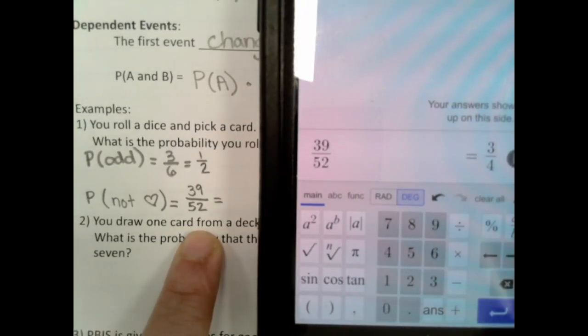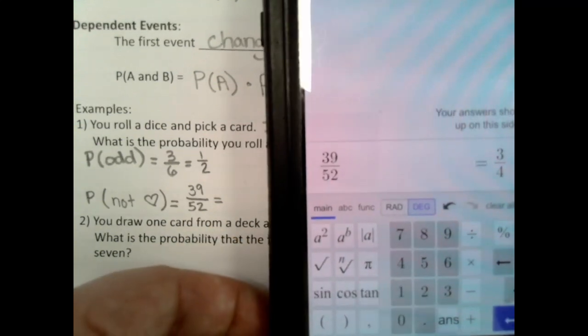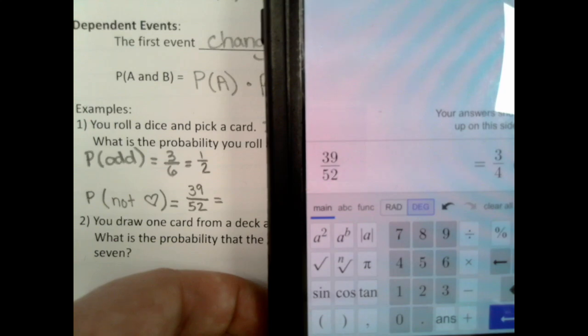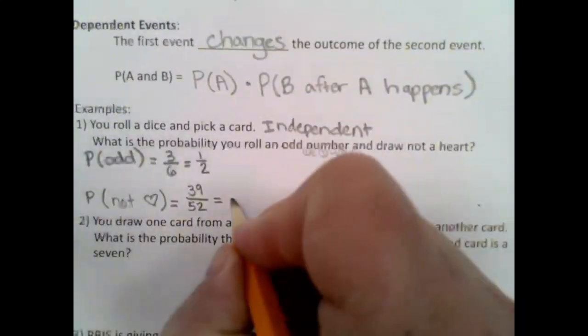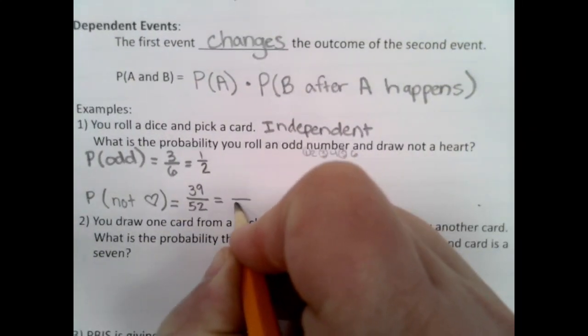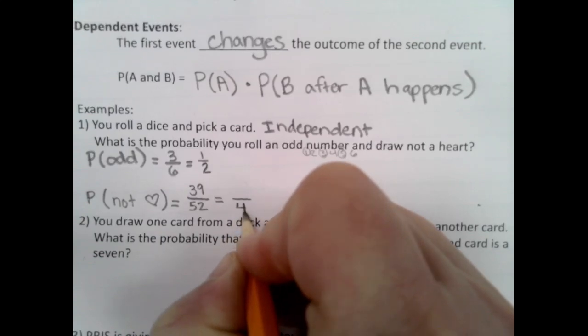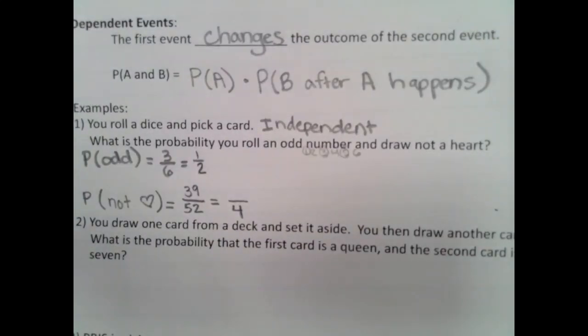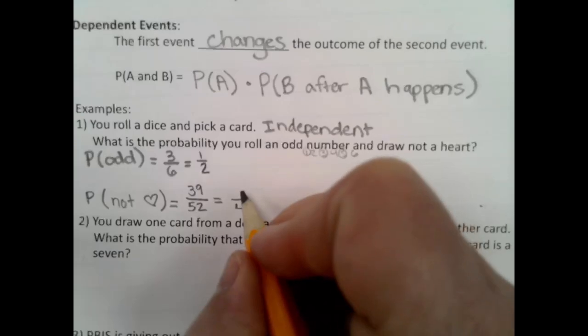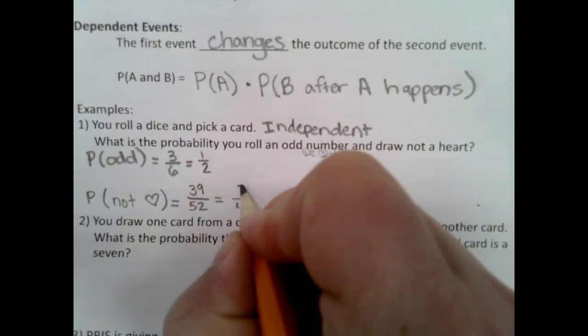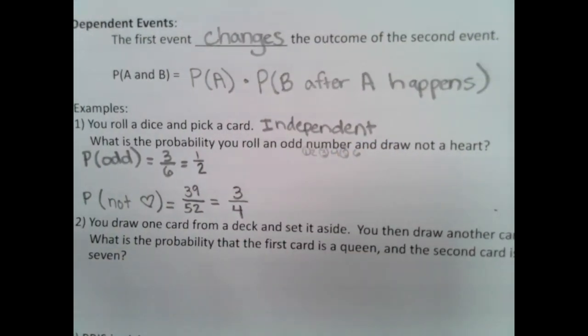How many shapes are there that aren't hearts? How many shapes total are there? No, shapes, suits. 4, there's diamonds, clubs, spades, hearts, and how many of them are not hearts? 3 out of 4. So that would be another way to do that, or you could just simplify it.